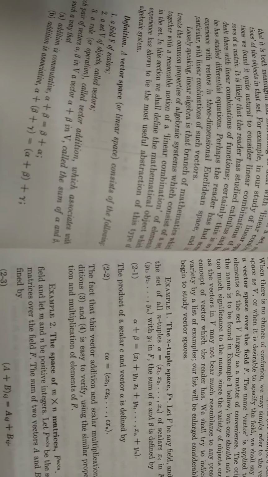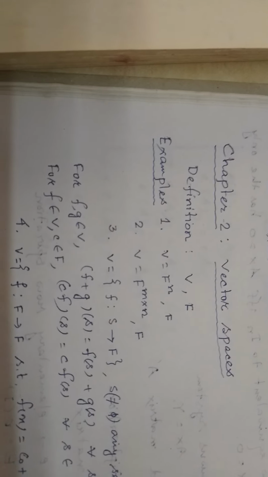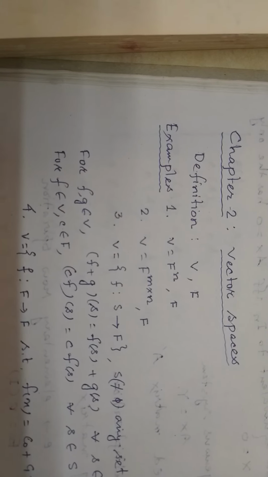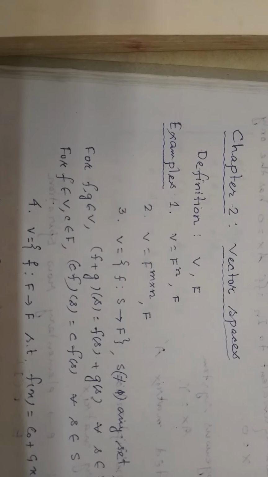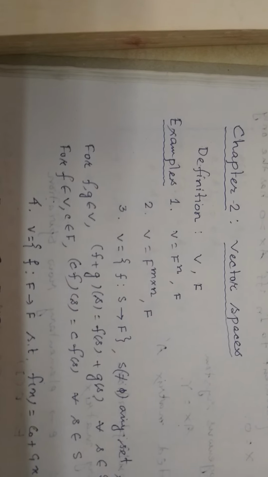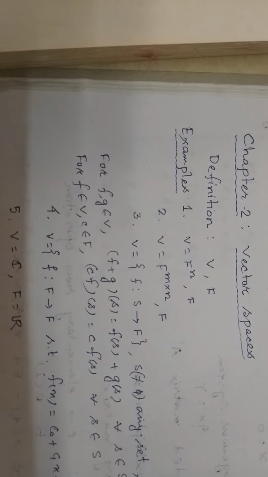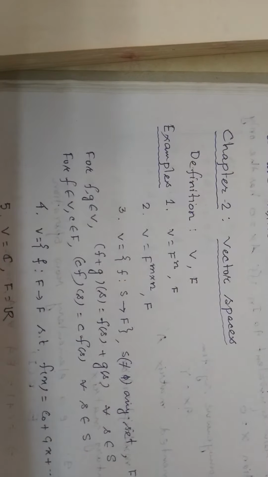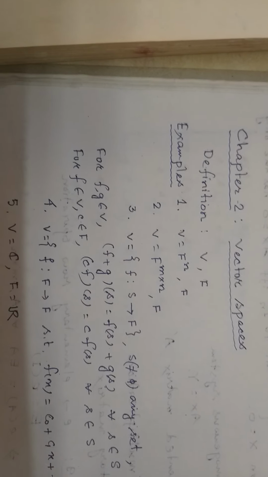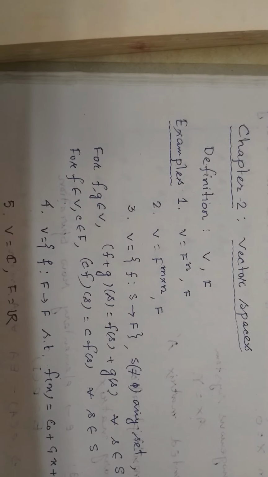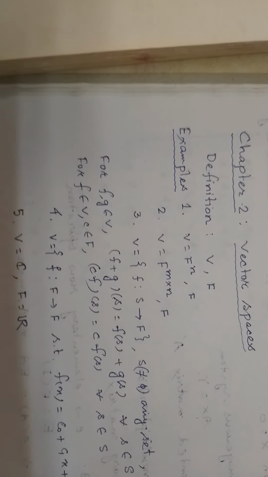So let V be a non-empty set and F be a field. We say that for any two elements of V, suppose alpha and beta, there is an operation plus such that alpha plus beta is in V. Number 2, for any three elements alpha, beta, gamma in V, alpha plus (beta plus gamma) equals (alpha plus beta) plus gamma. That means the associative property holds.